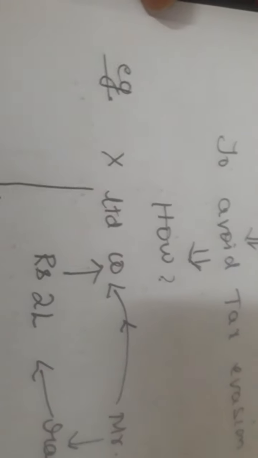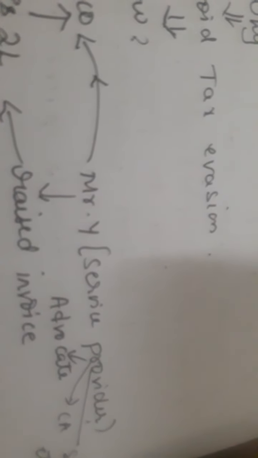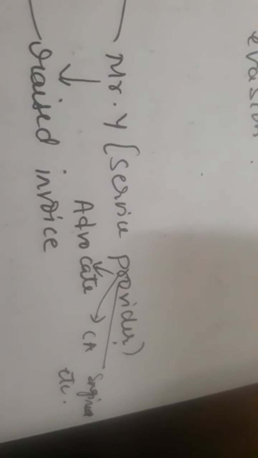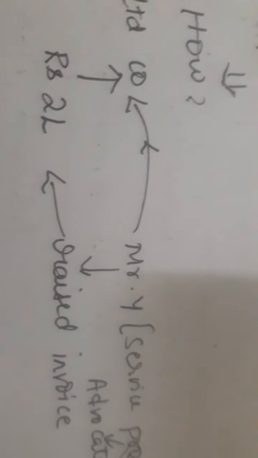Let us take an example of X Limited company and Mr. Y. Let us see, Mr. Y is a service provider. When I say service provider, he can be any person. Either he can be an advocate, a chartered accountant, an engineer, an architect and whatsoever. So, let's see what he has done. You can see the arrow I have shown here. It means Mr. Y has rendered the service to Mr. X for rupees 2 lakhs and has raised the invoice for rupees 2 lakhs.